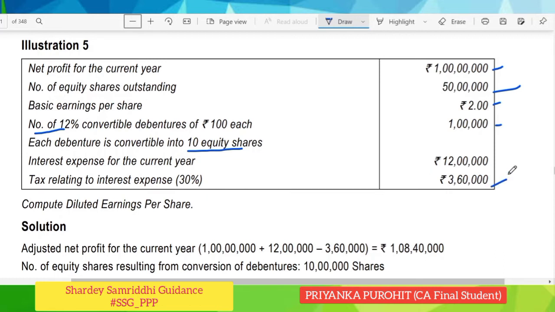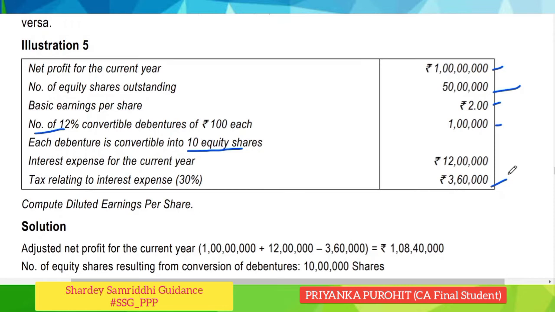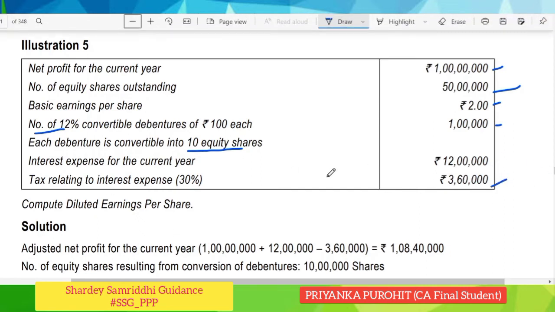So now we should know that after these convertible debentures are converted into equity shares, we won't be required to pay interest at 12% on debentures. So this will be our saving, but the tax shield, that is the tax on interest, would be our expense now. So we have to subtract this figure from the interest expense.